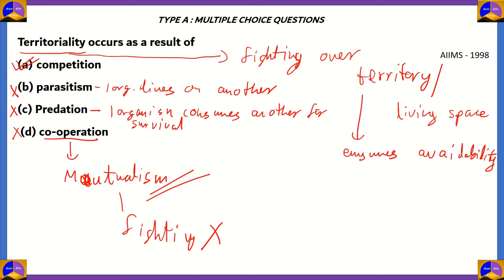The right answer is option A, competition. So in competition, two members of the same species or two dissimilar species fight over territory and securing the same resource. For example, goats fight with Galapagos turtles in order for the best sites for grass. So that's an example for competition. So territoriality occurs as a result of option A, competition.